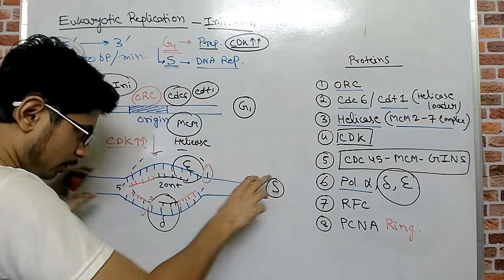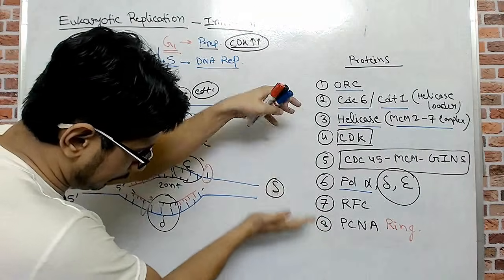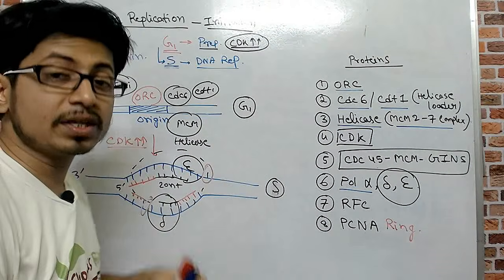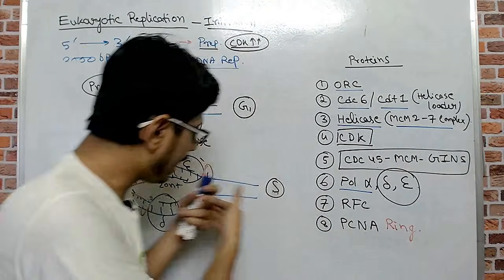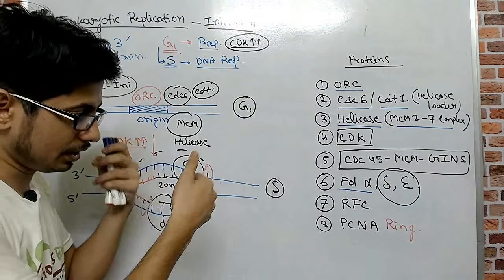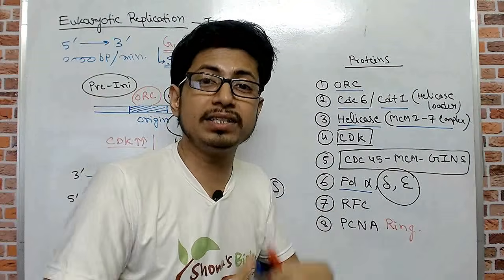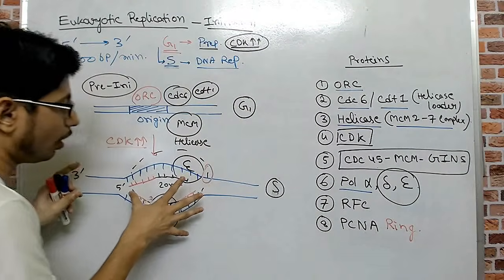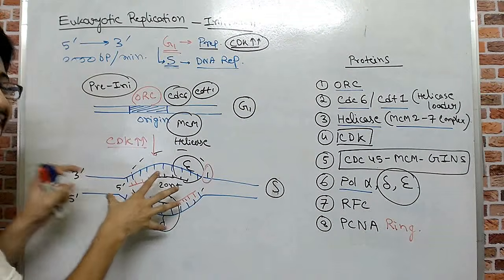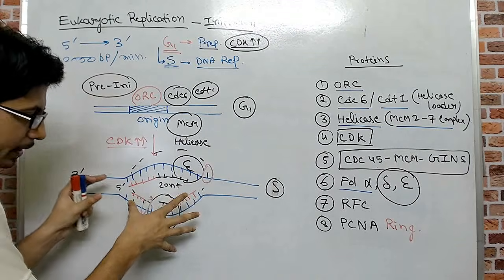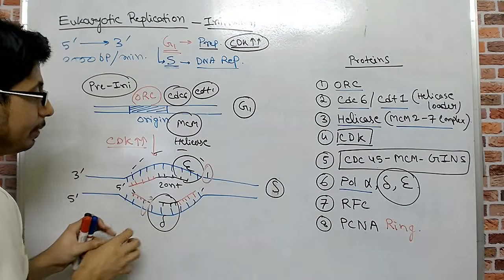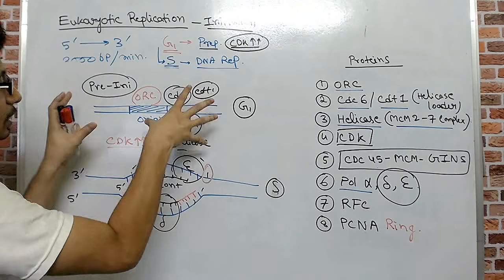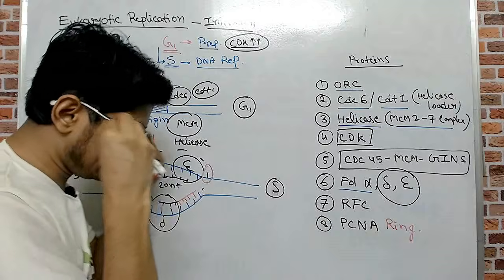Helicase starts to unwind the DNA and separate the strands from each other, and as epsilon and delta start adding deoxyribonucleotides, they continue to move toward their destination, that is 5' to 3' of the newly synthesizing strands. This is the initiation. This process we can call DNA replication origin escape in eukaryotic DNA replication, and that is done in the S phase, while the pre-initiation complex formation is done in the G1 phase. Keep this in your mind.